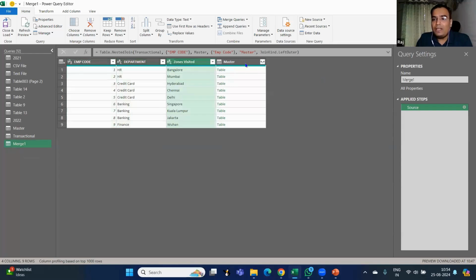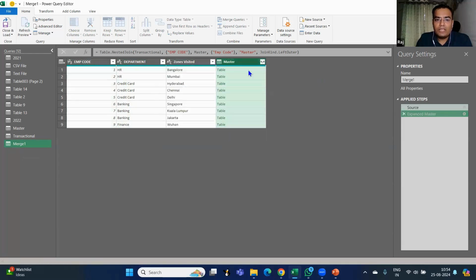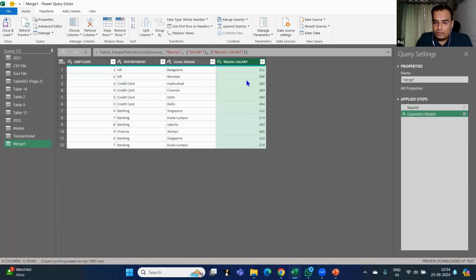So instead of salary, right now it is coming as master. If you click on this arrow button, you can choose salary because I want the salary column. Can you see this? It is exactly the same way we do VLOOKUP in normal Excel.